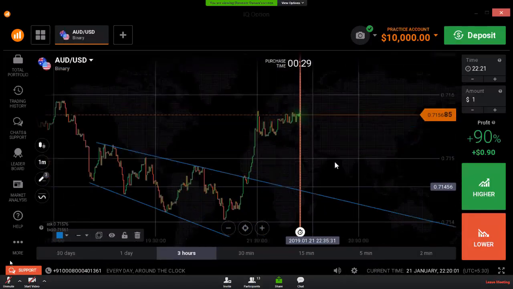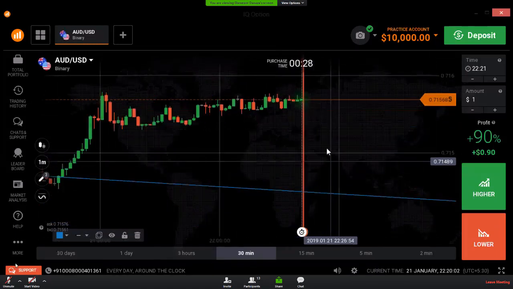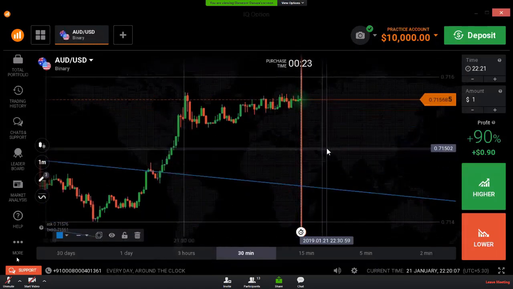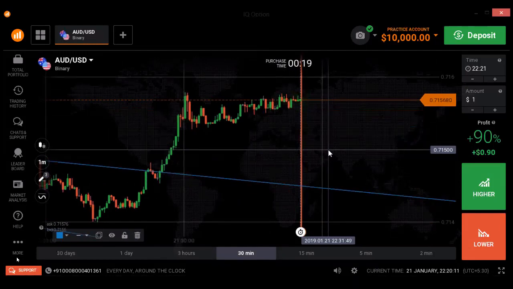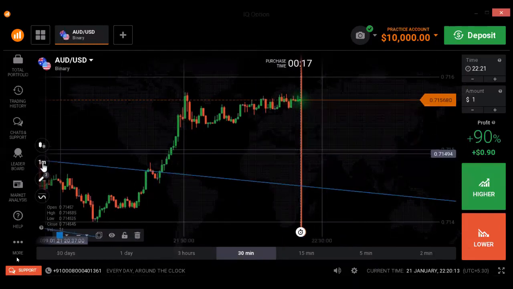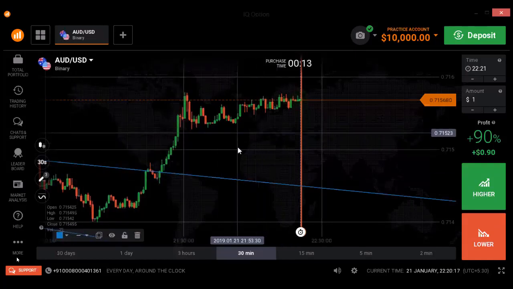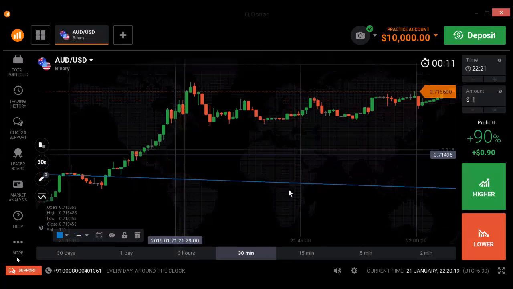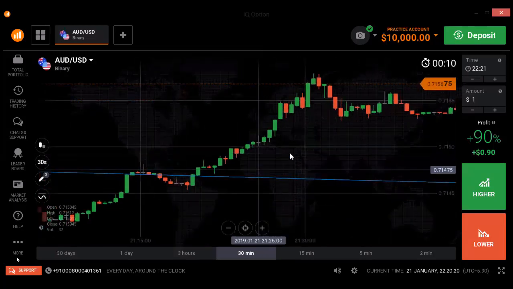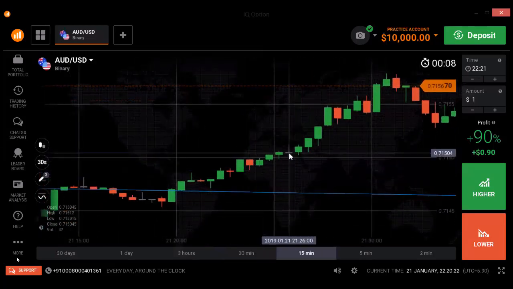For the 30 seconds, we can only take a trade for 1 minute, no? For a 30-second candlestick, if we see any kind of confirmation, we can take a trade for 1 minute or 2 minutes. It's your wish. You can trade on 1 minute or 2 minutes or any time.